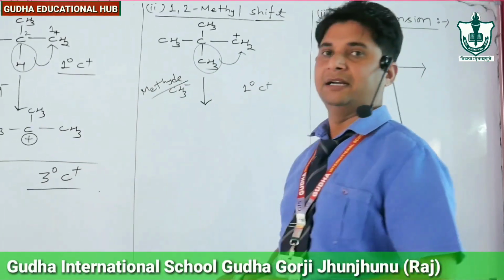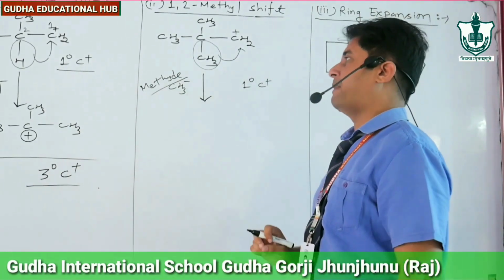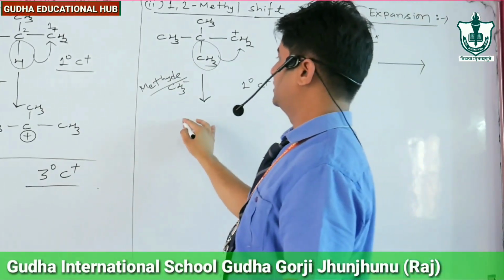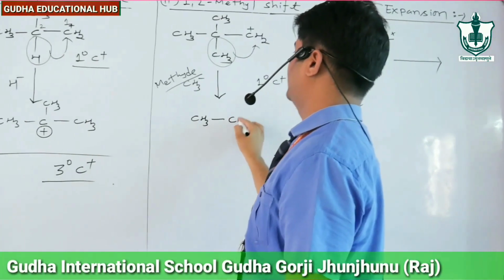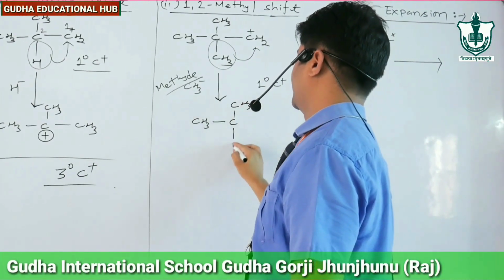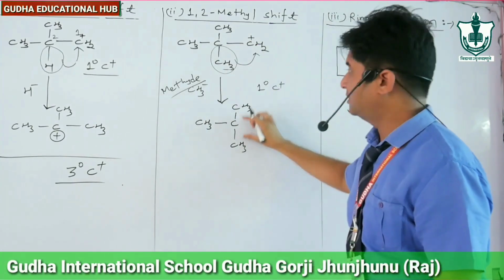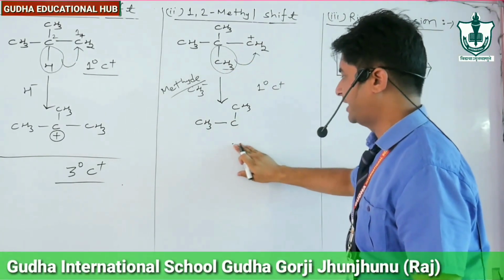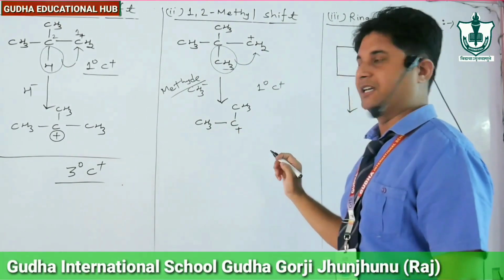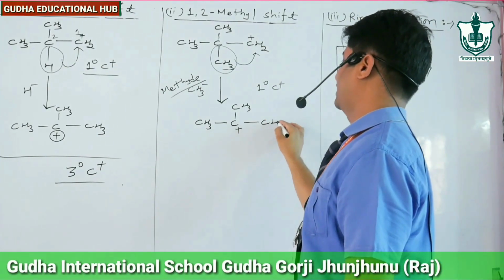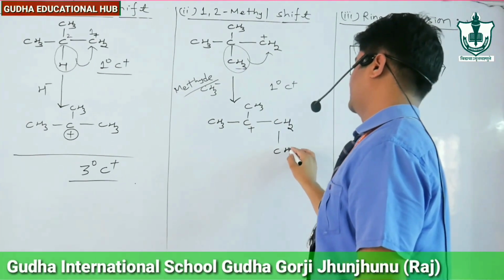Okay, methyl or methide means CH3 in the form of minus charge. Then the compound converts into CH3, C, CH3, CH3. This CH3 along with bond migrates towards CH2. Then positive charge arises here and this converts into CH2, CH3.